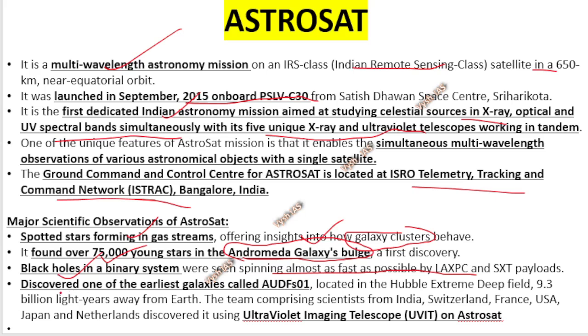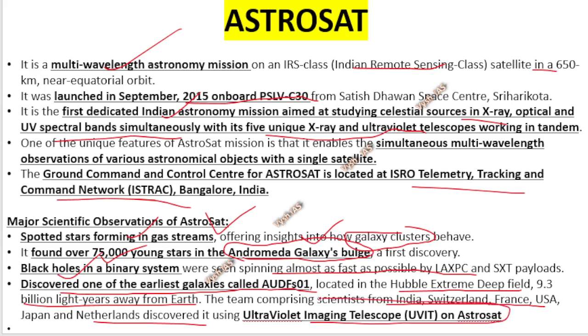Then they discovered one of the earliest galaxies called AUDFS01, located in the Hubble Extreme Deep Field. So these kinds of areas, which are billions of light years away from the Earth, Astrosat is able to detect stars or black holes or anything you want. Okay, the team comprising scientists are from India, Switzerland, France, USA, Japan, Netherlands. They are all ground monitoring this. They are detecting this using the UVIT telescope which we have on the Astrosat. So these are just a few of them I listed, in case a small question comes in UPSC mains where you have to write about Astrosat applications. For prelims, whatever is needed, we are anyway going to see through the news.